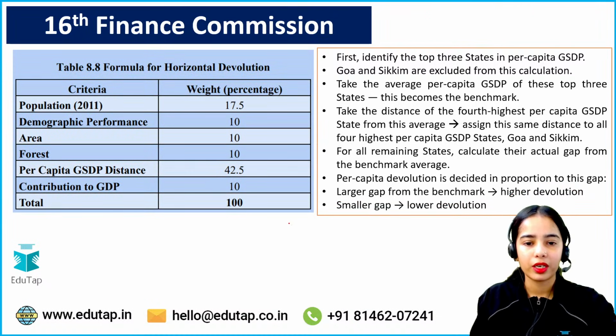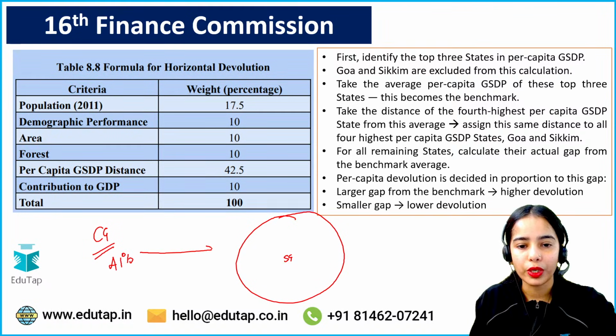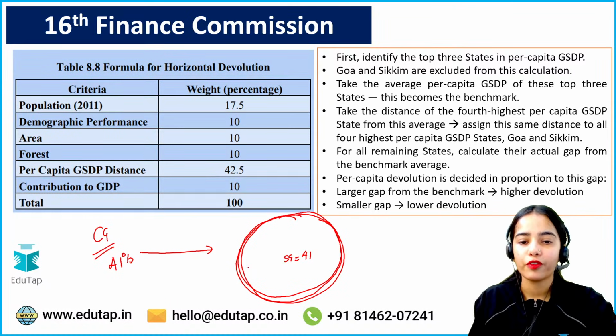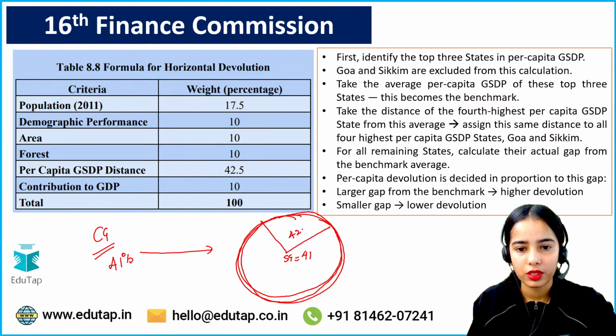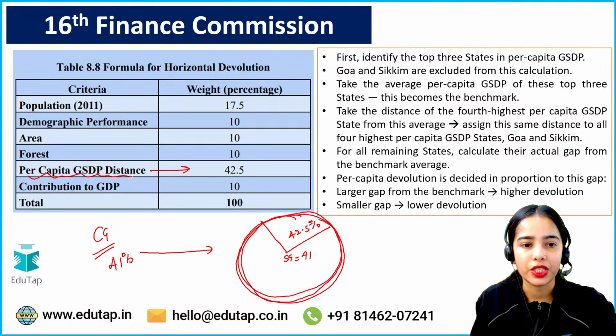So let's say this is the fund that is decided for the state government, that is from the central government, from the net proceeds of tax from the central government, 41% is going to the state government. So that means 41 rupees is going to the state government. So this is the total 41 rupees that is going to all the state governments. From this 41 rupees, 42.5% is decided on the basis of the per capita GSDP distance.